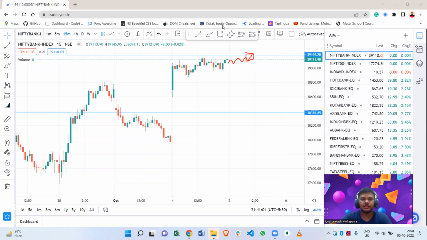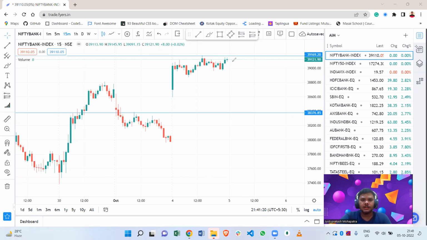If it closes around 39,200 with a heavily positive candle like this, then we can easily take a trade for buying, and like I said, we can set our target up to 39,500 to 39,560.